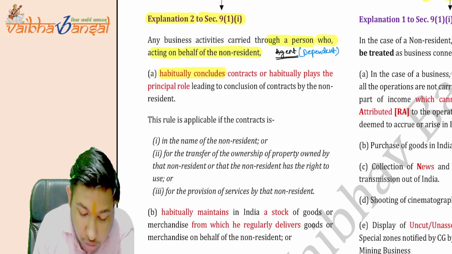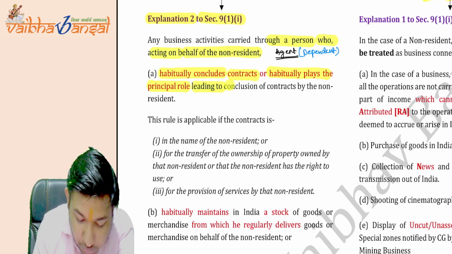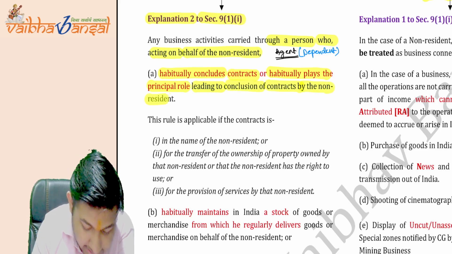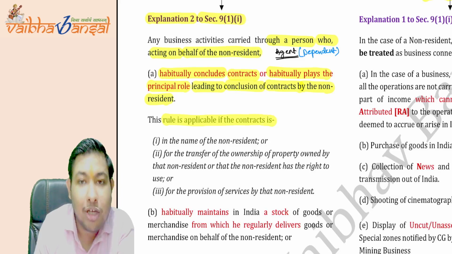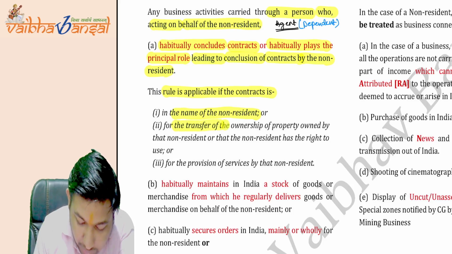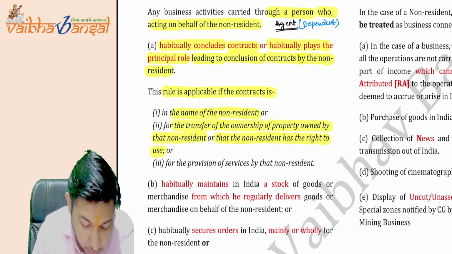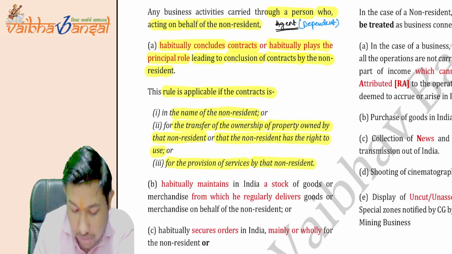Now coming to the next point: it habitually concludes contracts or habitually plays the principal role leading to conclusion of contracts by the non-resident. This rule is applicable if the contract is in the name of the non-resident, or for the transfer of the ownership of property owned by that non-resident, or that non-resident has the right to use, or for the provision of services by that non-resident.